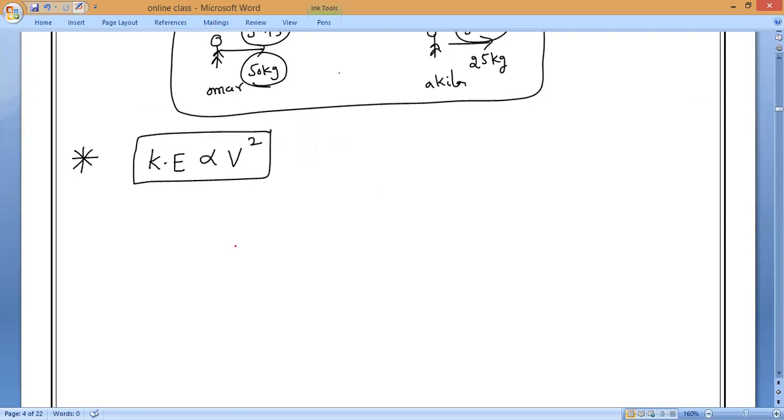Now observe very carefully. If velocity becomes double, do you understand what I am saying? If velocity becomes double, meaning 2v, then kinetic energy increases 4 times.